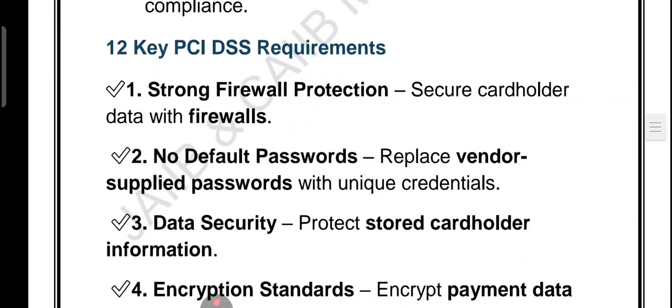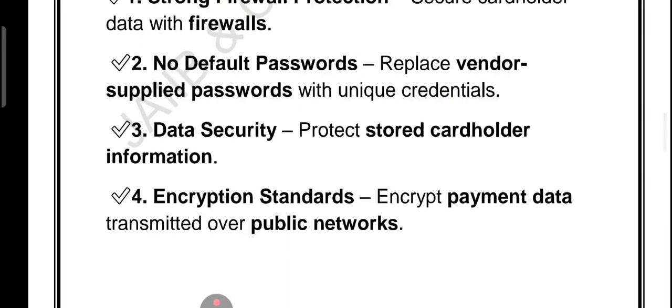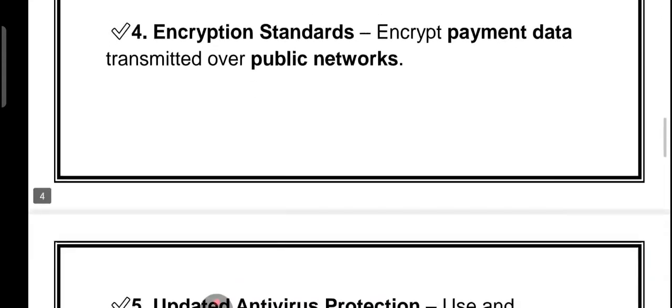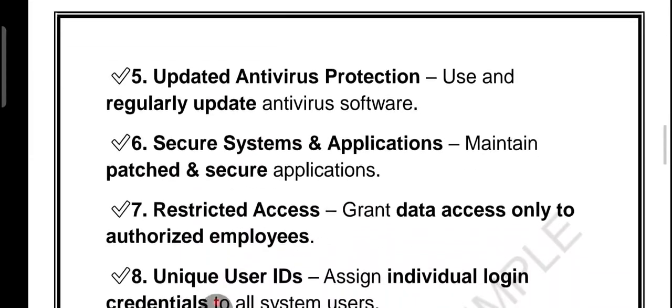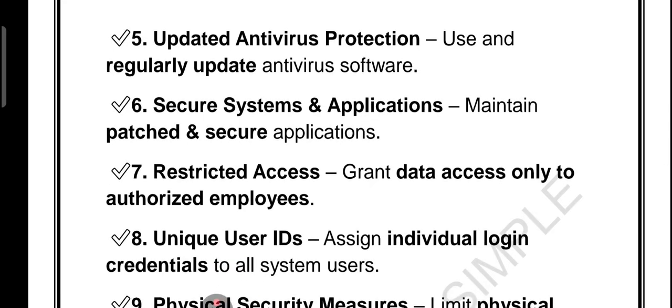What are the key PCI DSS requirements? Firewall protection, which means protect the cardholder data. No default password. Always use unique credentials. Third is data security. Safeguard stored card information. Then we have encryption standard. Encrypt data on public networks. Then we have updated antivirus protection, which means keep antivirus software current. Secure system, which means maintain patched and safe applications.